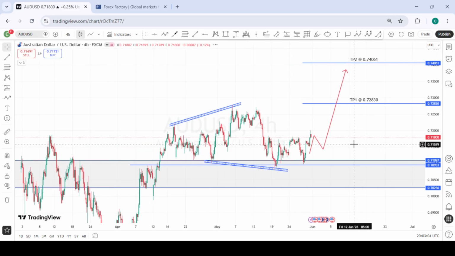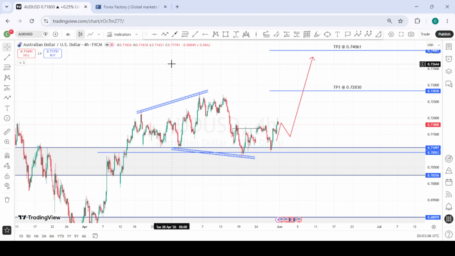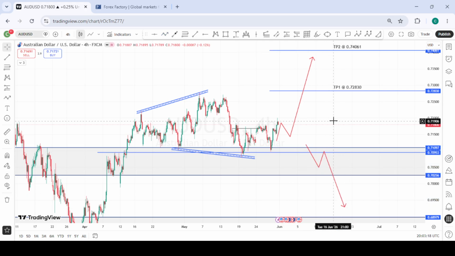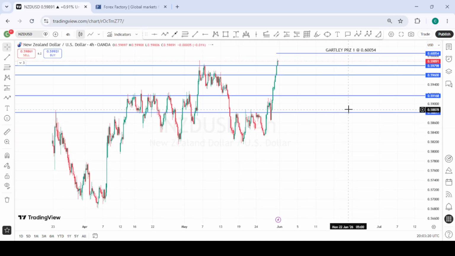We will consider this bearish if we get a daily candle break below these lows we have here, these daily lows, and we come for a retest. Then we look forward to the sell side for AUDUSD. Until then, we are bullish on AUDUSD.